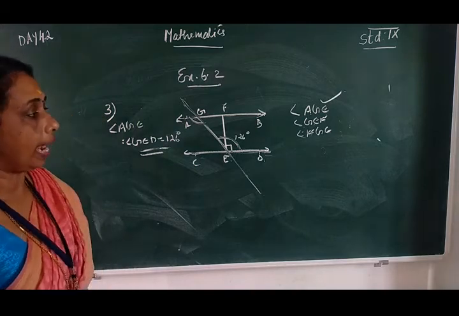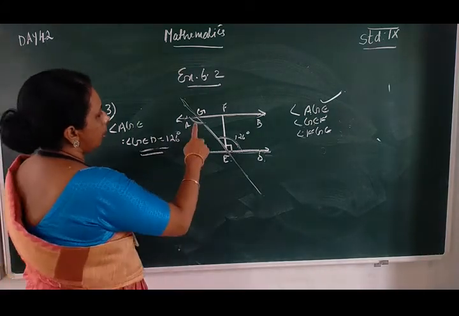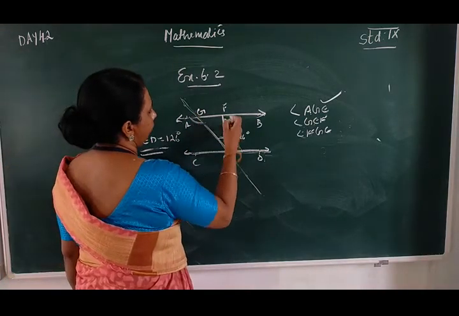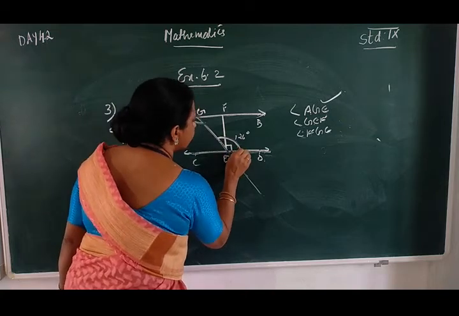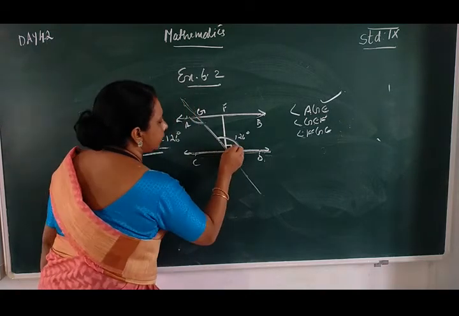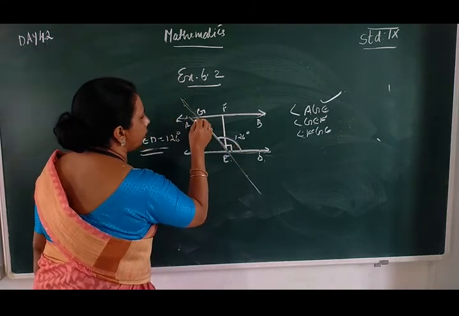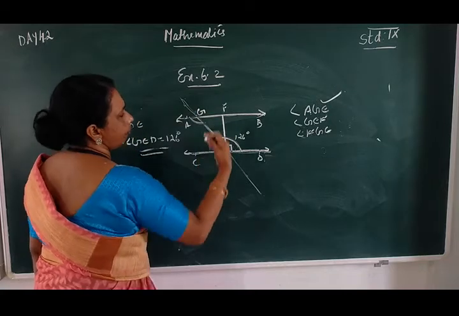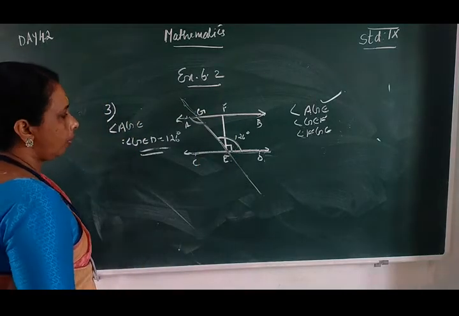Next one is angle GEF. We know the total angle is 126 degrees and this angle is 90 degrees, so we can find angle GEF very easily.